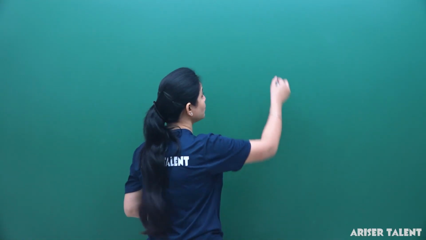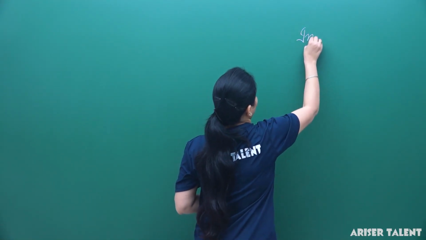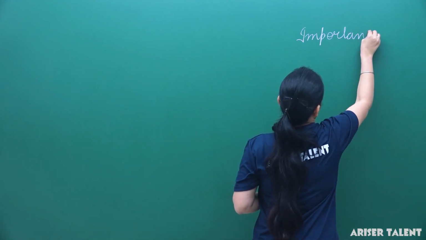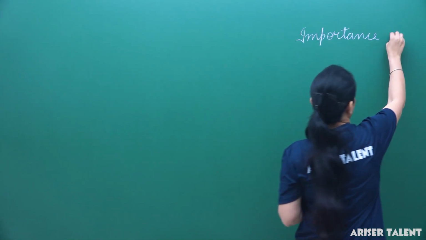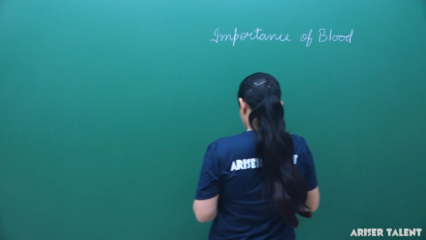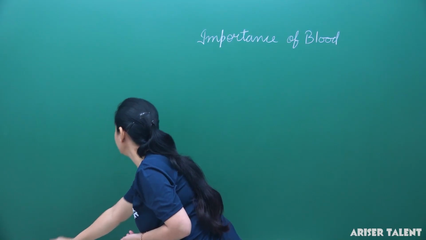First of all, we will talk about the importance of blood. As I told you in my previous lecture, blood consists of plasma and blood corpuscles. Let's recall first: what is blood?